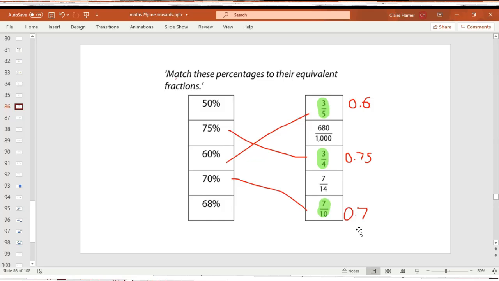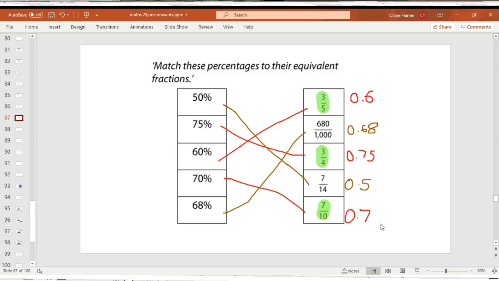Now I've got 2 left. If you haven't finished, see if you can match them up. 68% equals 680 thousandths, which looks like 0.68. And 50% is equal to 7/14. That's a half, isn't it? It looked tricky at first. It's just a half, which is the same as 0.5. Mark your work and let me know how you got on after the lesson.